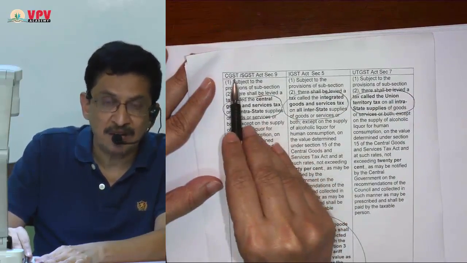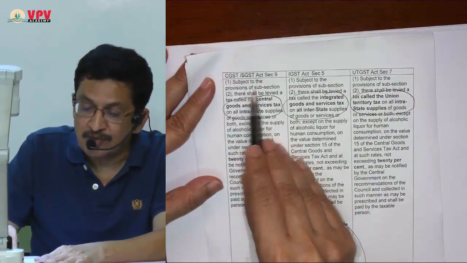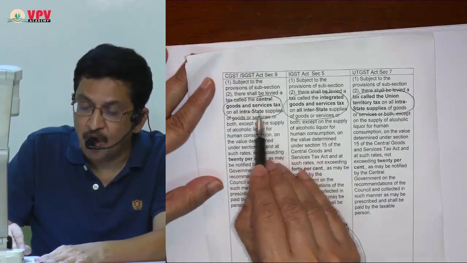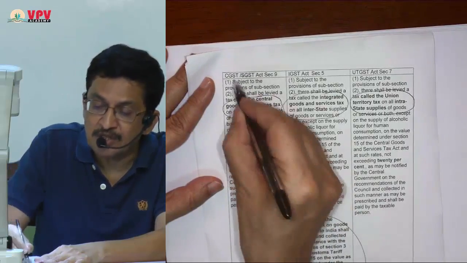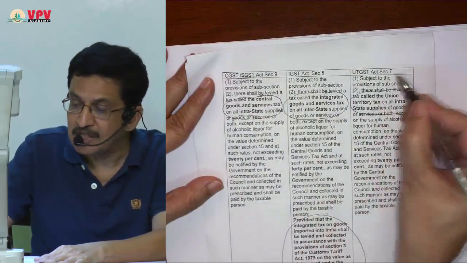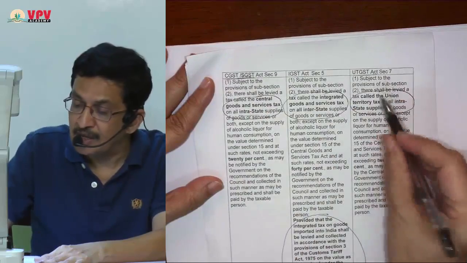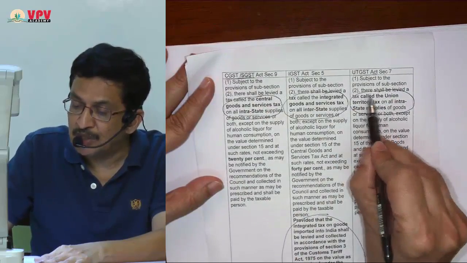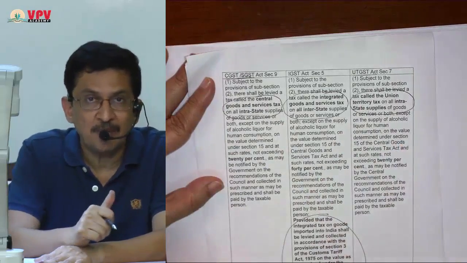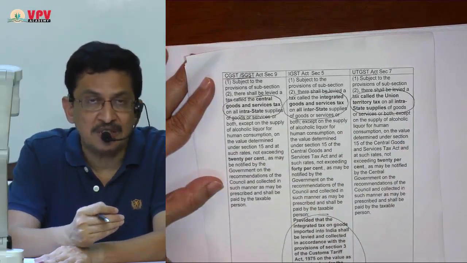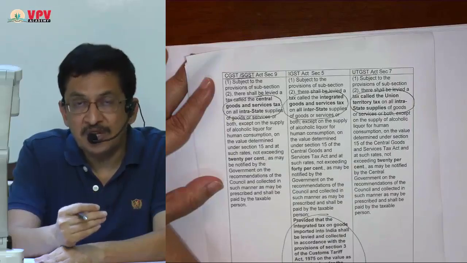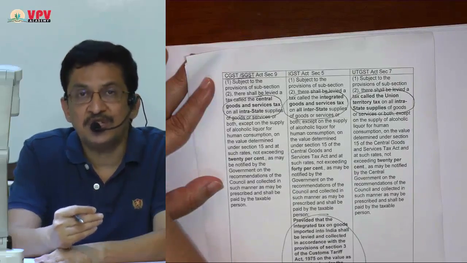Let us read the CGST Act once. Subject to provisions of subsection 2, there shall be levied a tax called CGST on intrastate supplies. So if it is CGST or SGST, it is payable on intrastate supply. Same is the case with the UTGST Act. Subject to provisions of subsection 2, there shall be levied a tax called UTGST. I'll repeat my point once again. On intrastate transaction, CGST and SGST is payable. If it is Union Territory, CGST and UTGST is payable.